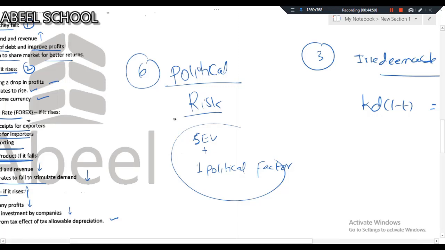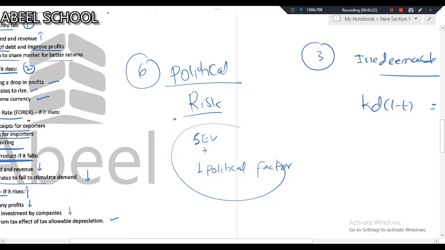Obviously, in any country, if there is political stability, it will have a positive impact on all the businesses, and if there's political instability in politics, it will have a bad impact on all the businesses.